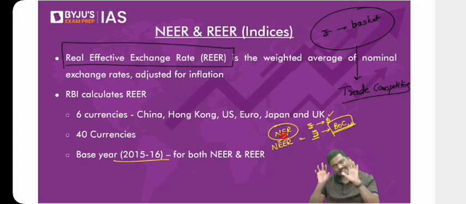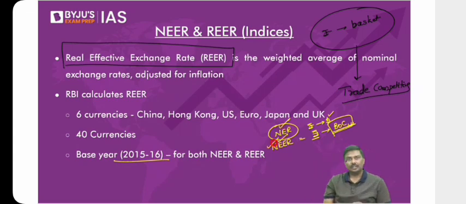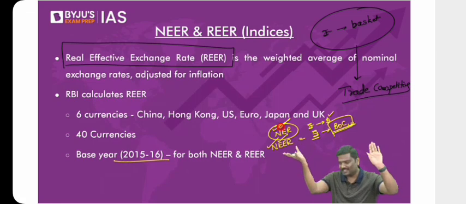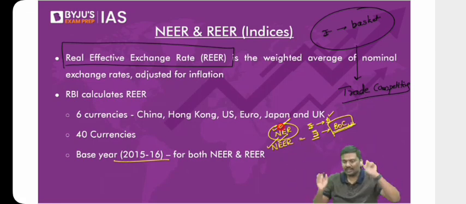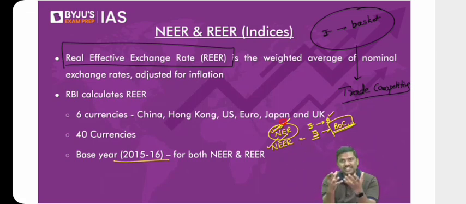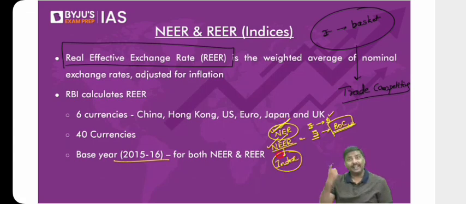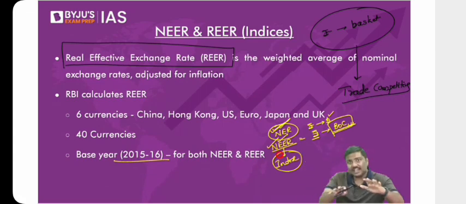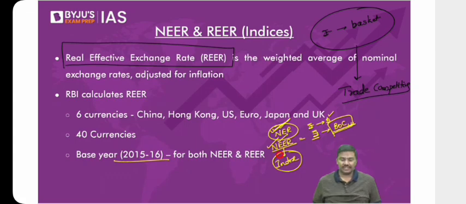That's it, currency competitiveness. Now you will start typing, so then what is the difference between NER and NEER? The difference is right in front of you. In nominal exchange rate, one currency against one more currency. In NEER, rupee versus basket of currencies. Is it not different? Point number one: NER is basically an exchange rate. NEER is an index. We are measuring the change in rupee versus basket of currencies in the form of an index. We have a base here. So that is the basic idea of NER and NEER.